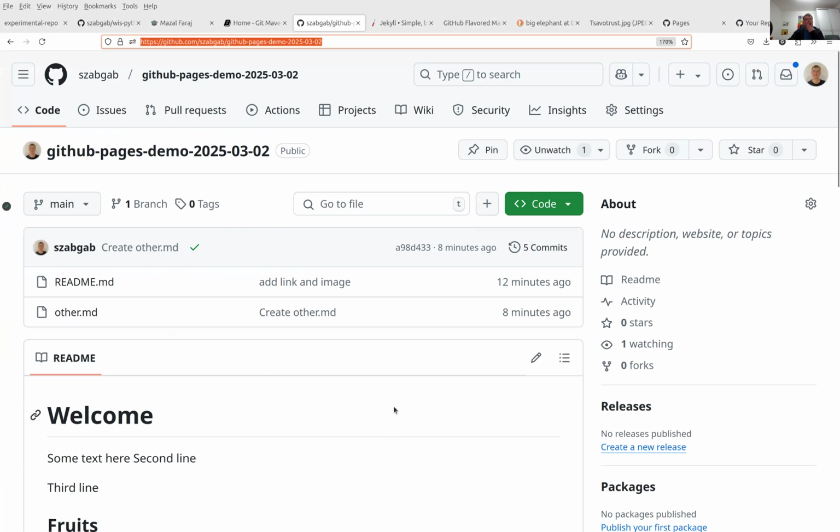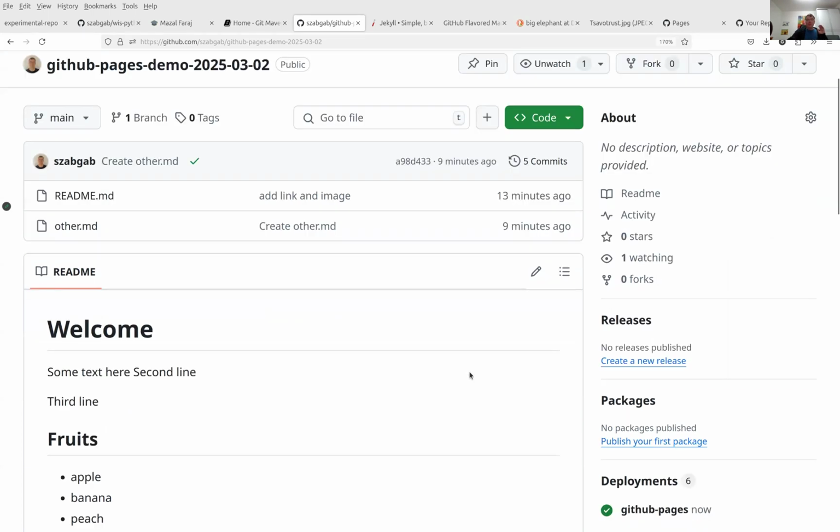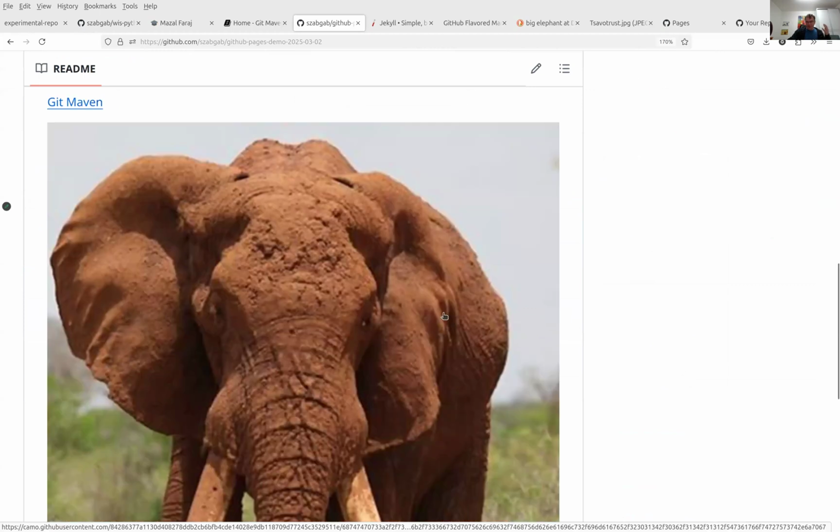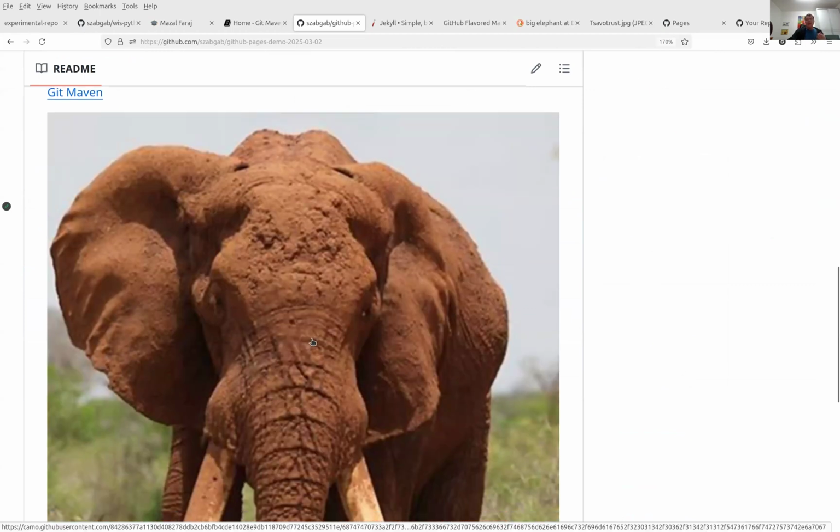Yeah, I know. One thing that I really should have shown you is how to upload a file. I'll still show this. So if you have an image, the problem with this elephant and the way we added it is that we are loading it from a different website. So if the owner of that website decides to remove the elephant, remove this image, then our website will be broken because it will have an image.